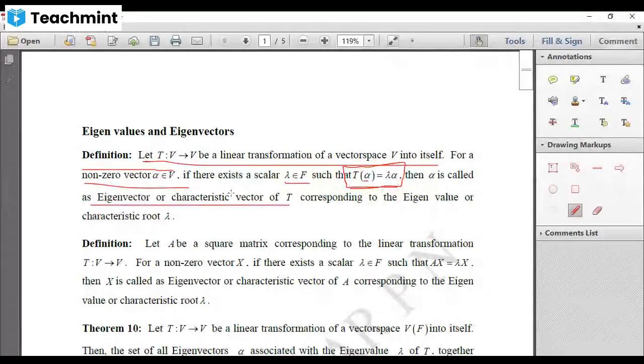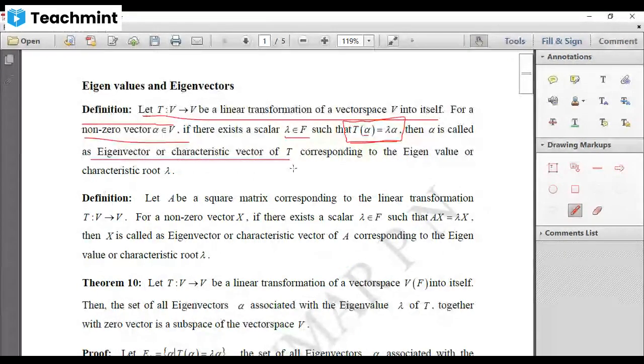Remember, whenever they say some vector as an eigenvector corresponding to some eigenvalue, then it has to satisfy this condition. T of alpha equal to lambda alpha. Image of alpha under the mapping T is lambda alpha, right? If this condition holds, then we say this non-zero vector alpha is the eigenvector corresponding to this eigenvalue lambda, okay, under the mapping T.